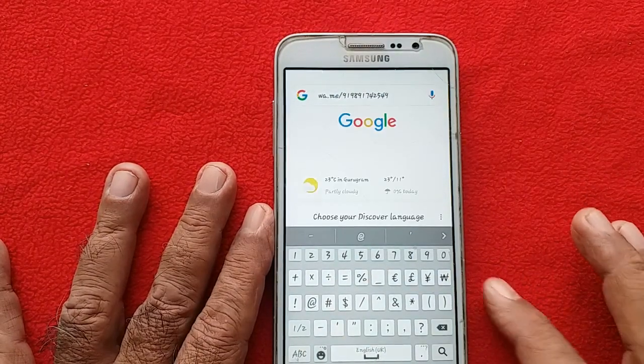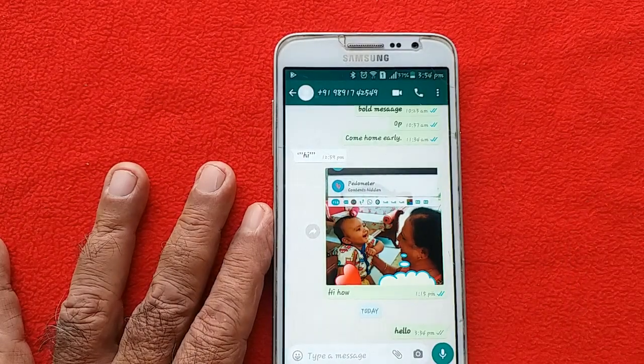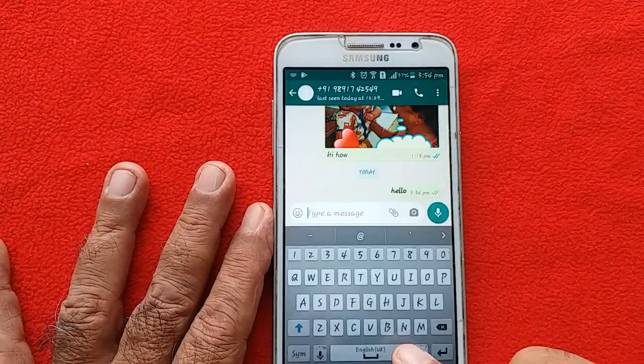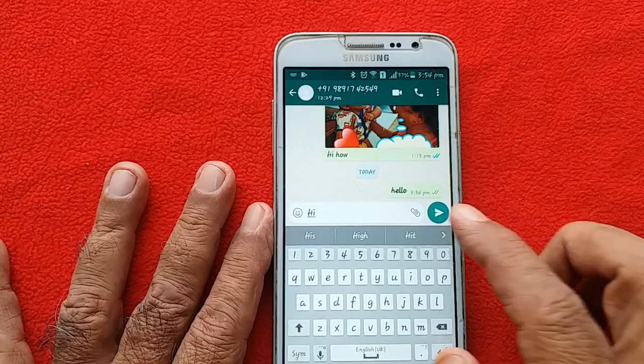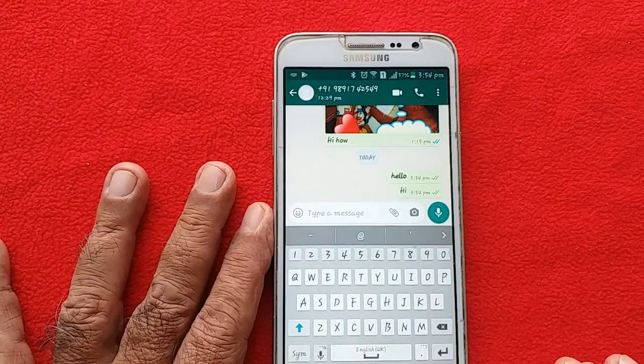It will search for WhatsApp and then you can send your message without saving the number of that person. It will go to that person. You can see there is no name but only telephone number there.